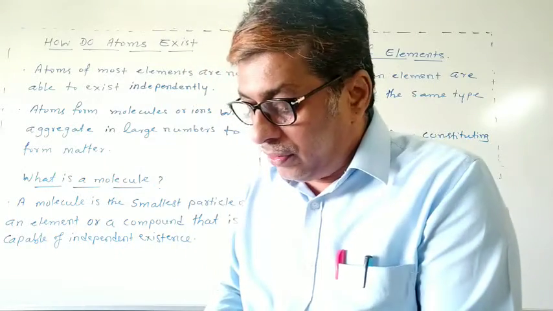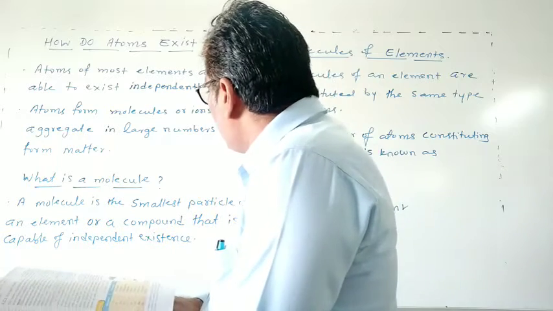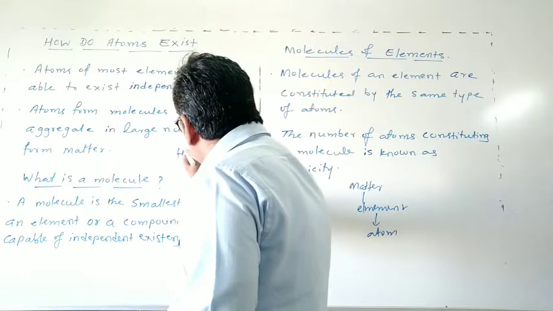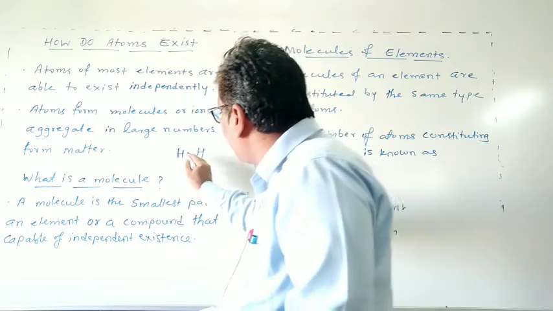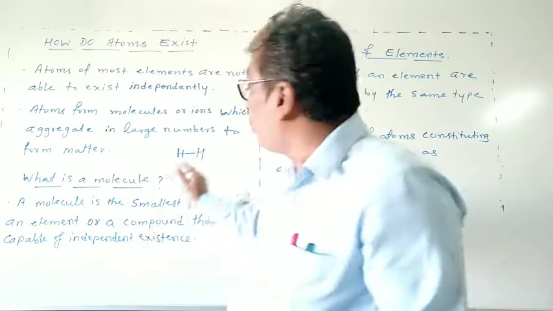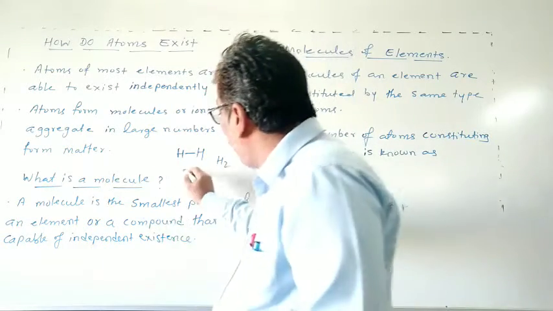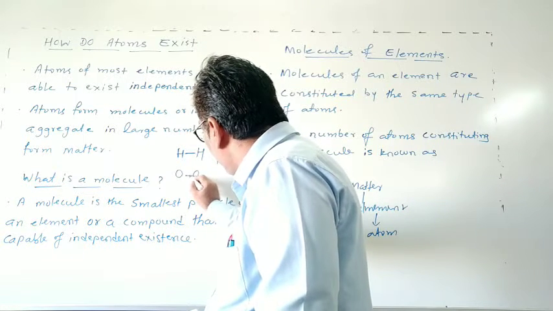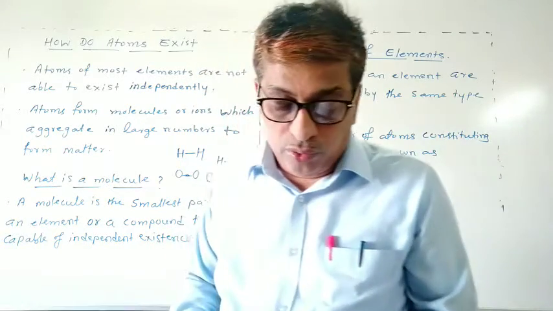For example, we will take hydrogen. One hydrogen atom and again one hydrogen atom, chemically bonded together, form a hydrogen molecule. In a similar way, an oxygen atom and again an oxygen atom, chemically bonded, become an oxygen molecule.